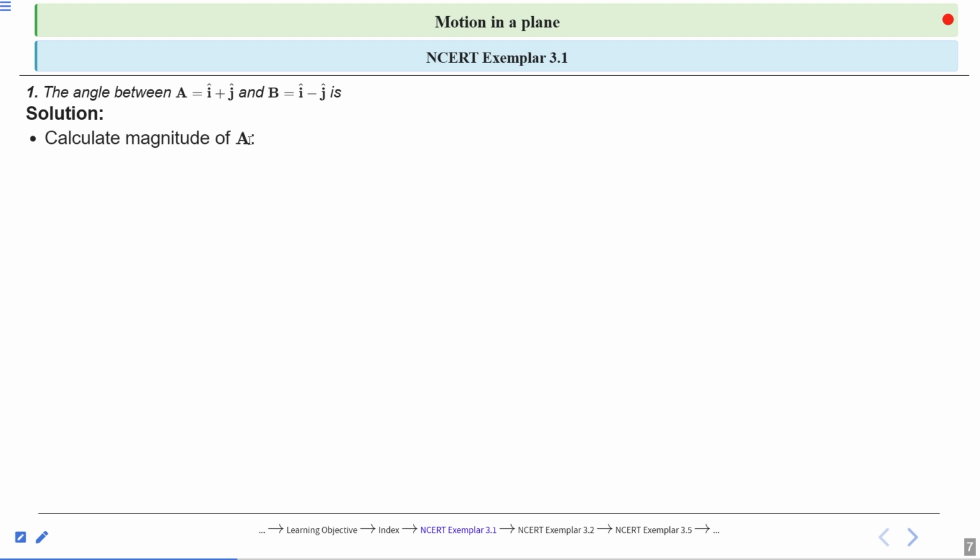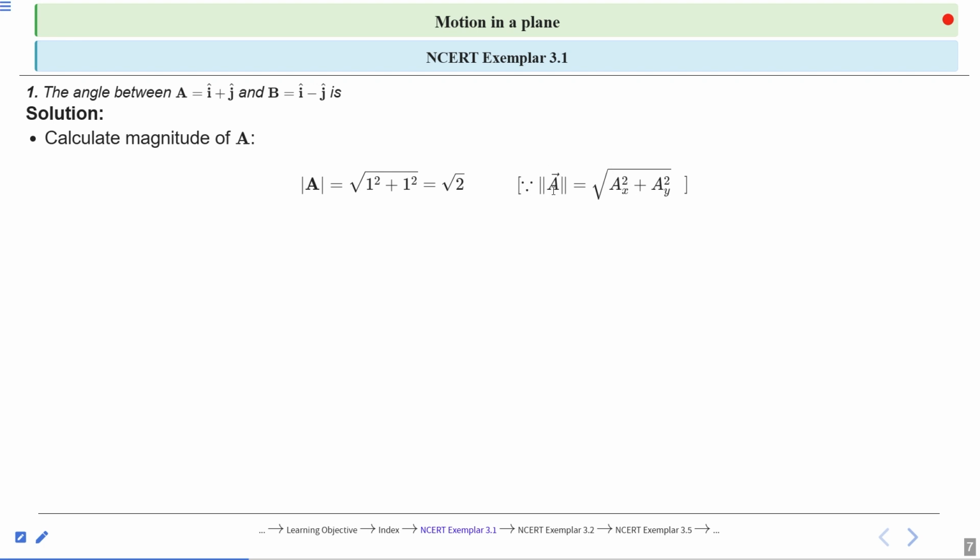Calculate the magnitude of A vector. So magnitude of A vector is equal to under root 1 square plus 1 square, equal to under root 2. The formula is this one: x component and y component.